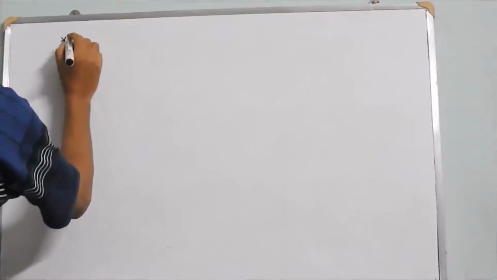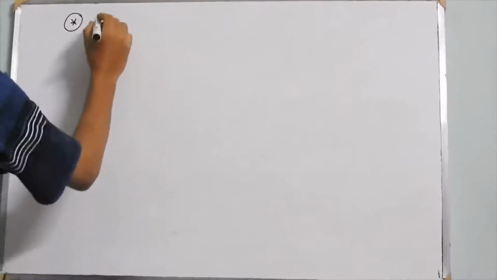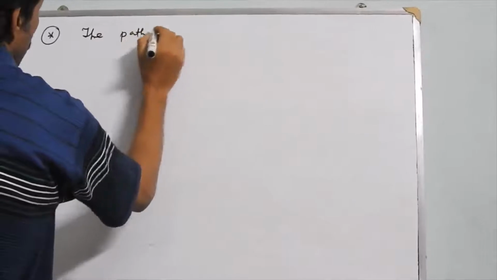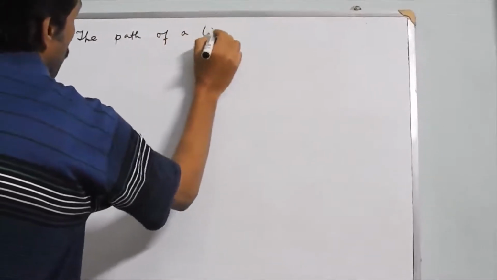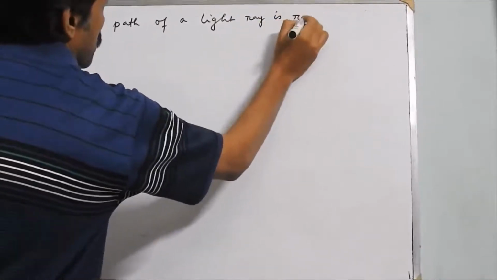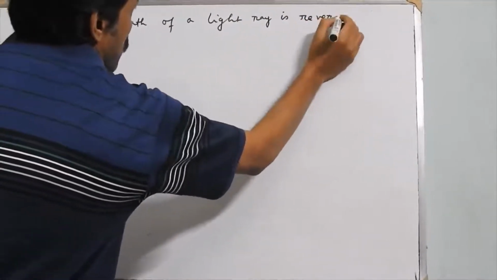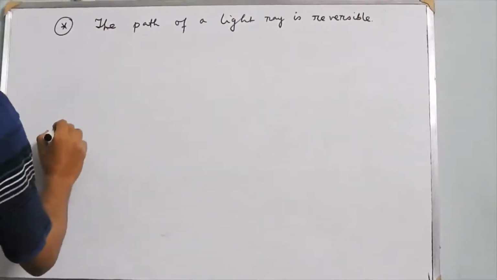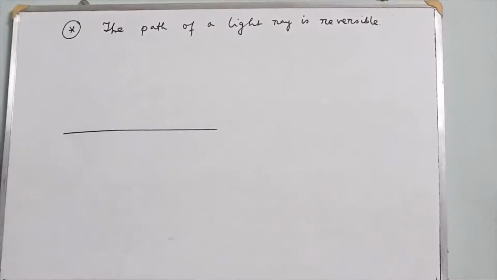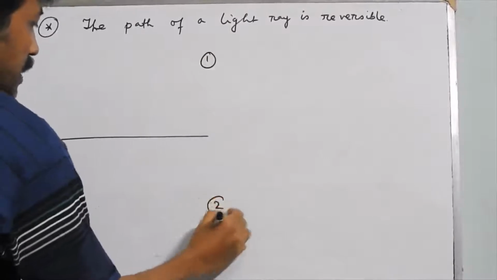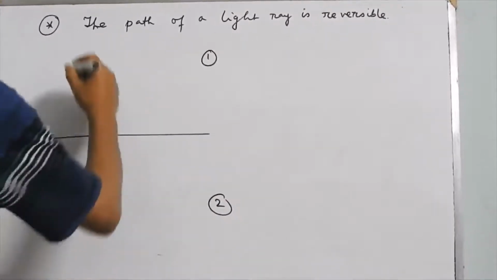Now we will look at another important point, that is the path of a light ray is reversible. Now let us consider light moving from first medium to second medium, and suppose medium 2 is denser and medium 1 is rarer.